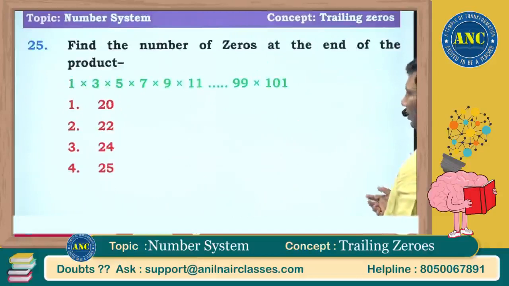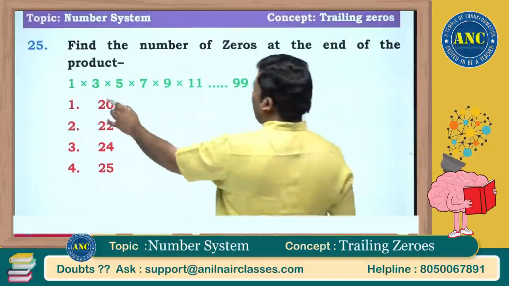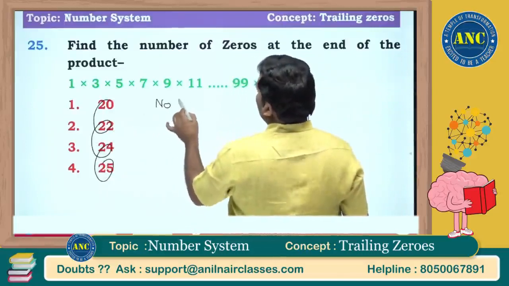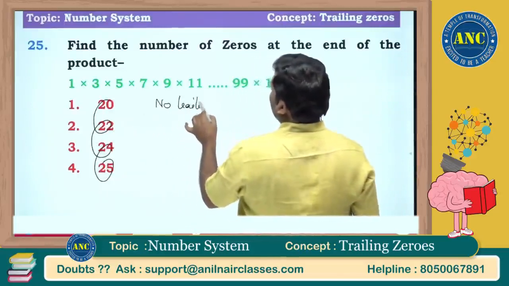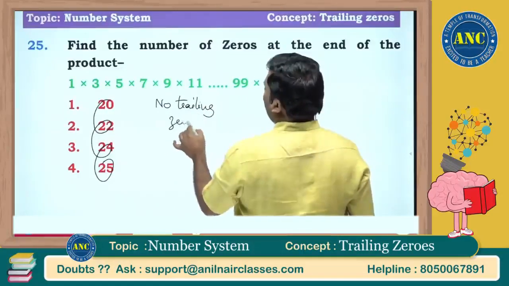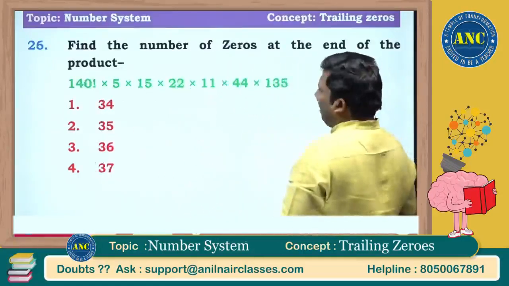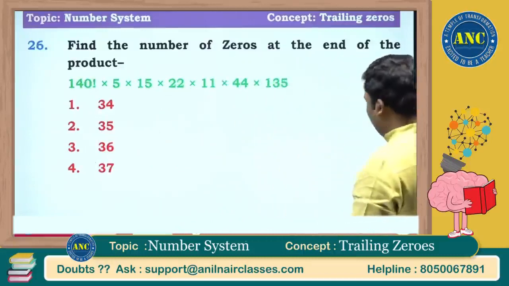Find the number of zeros. Again, the same answer options are kept. Right? It's a typist mistake. No trailing zeros. These are all odd numbers. The product of odd numbers will never give a power of 2. Answer is no trailing zeros. This question we already did.